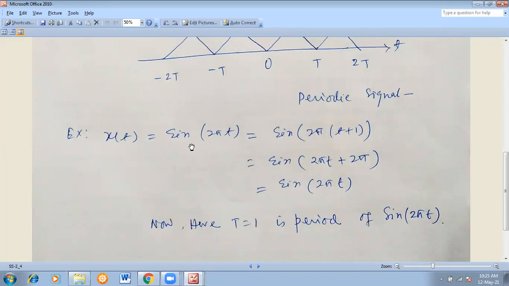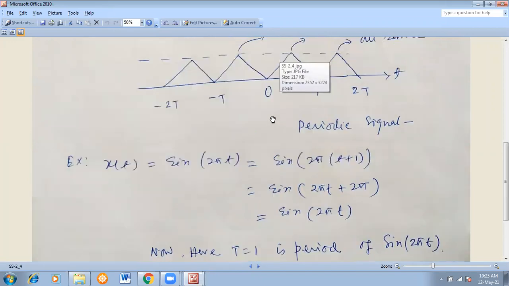So in that way you can classify mathematically, and also you can have the graphical idea. You have to understand that clearly. So this is all about your periodic signal. Now we'll move to the aperiodic signal. Aperiodic means